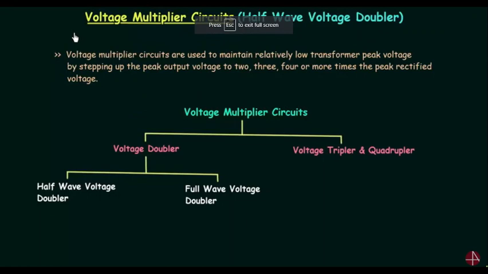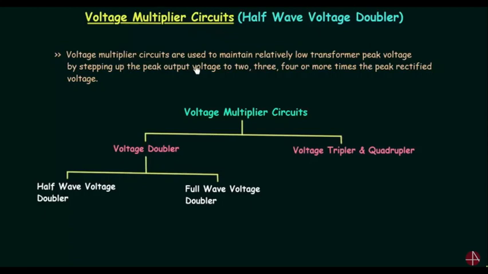From this lecture, I will start voltage multiplier circuits. There are different voltage multiplier circuits available and we have to study them one by one. The first question that comes to our mind is the use of voltage multiplier circuits. What is the use of voltage multiplier circuits?